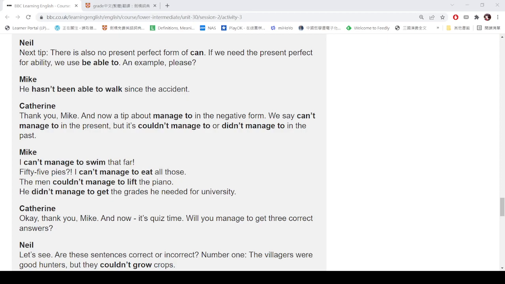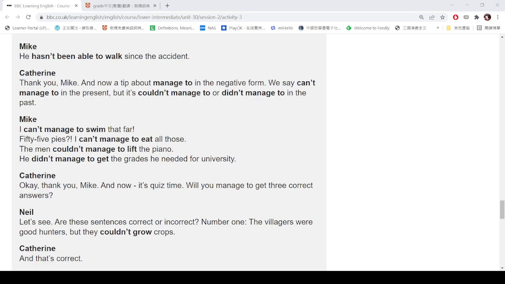Thank you, Mike. And now a tip about manage to in the negative form. We say can't manage to in the present tense, but couldn't manage to or didn't manage to in the past. I can't manage to swim that far. 50 pies? I can't manage to eat all those. The man couldn't manage to lift the piano. He didn't manage to get the grades he needed for university.